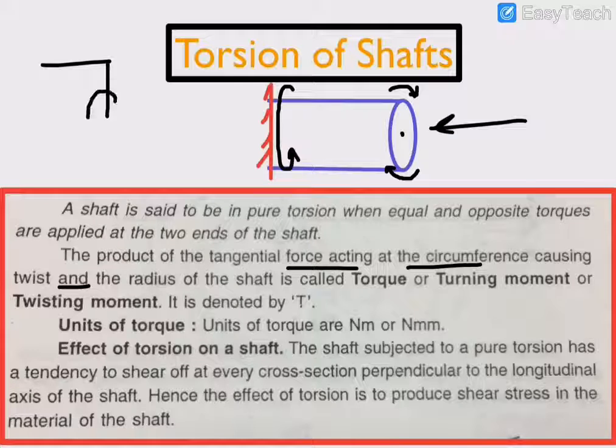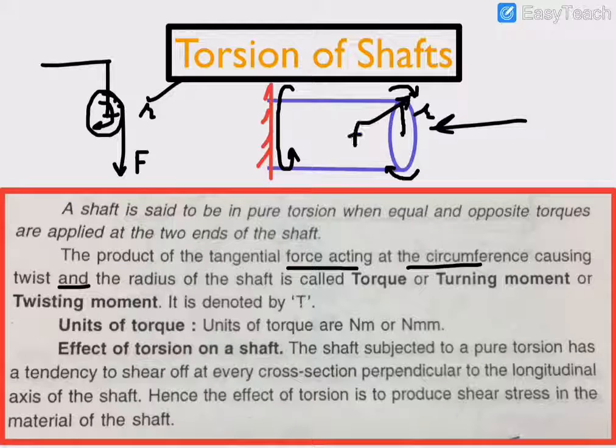I assume a ring. When we apply a force here, this force is perpendicular to the radius, and the ring moves like this. That is torque: the product of the tangential force at the circumference causing the twist and the radius of the shaft. Suppose this is the radius of the shaft, and we apply a tangential force like this.